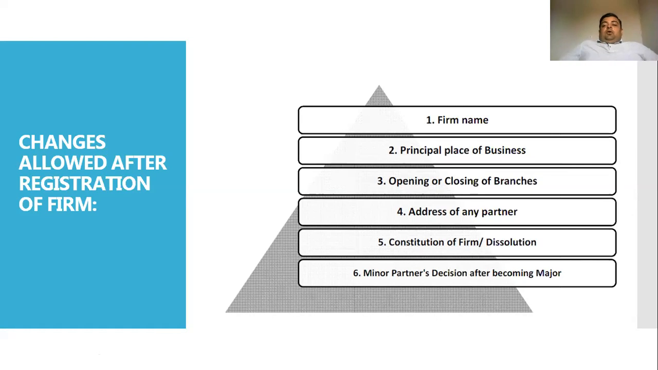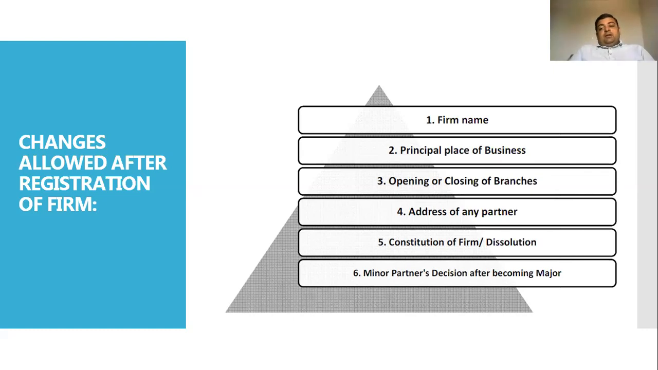So the office of the business can also be changed even after the registration of the firm, but the change must be conveyed to the registrar of firms through a proper channel so that he can make changes in the form that you have already submitted, or do the rectification in the name of the changes. Next is opening and closing of branches. The branches of a business can be opened and closed as required.